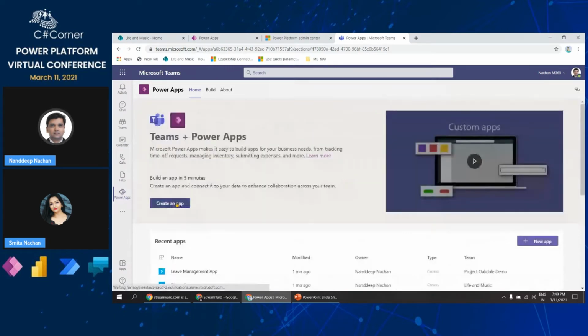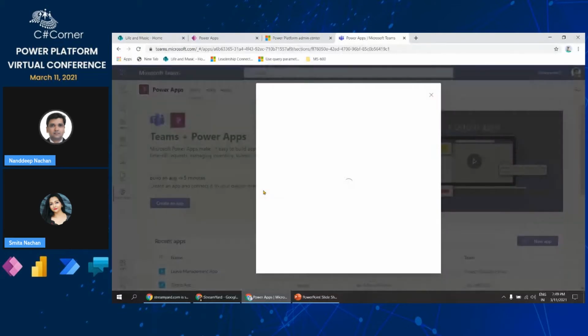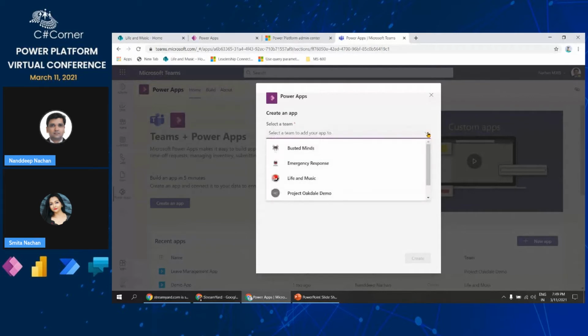One more thing is, once you do that, from here you can just click create an app, and this will start the app creation process for you. Again, for example, if you had created the apps before, the first window that we get is the Canvas app, wherein we can place the controls. But when it comes to Dataverse for Teams, the first option that we get is to select the team, and then for that particular team, the Dataverse environment will get created, and it will be used to host all of these apps, as well as the bots or the flows that we will build.